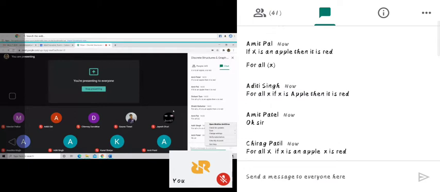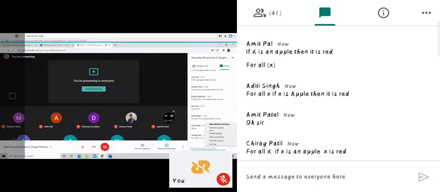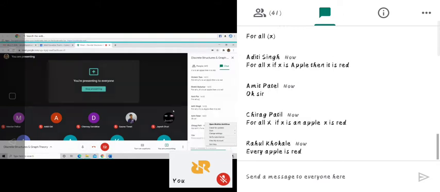Bhakti also correct. That means its other meaning is every apple is red. For all X, if X is an apple, then X is red.